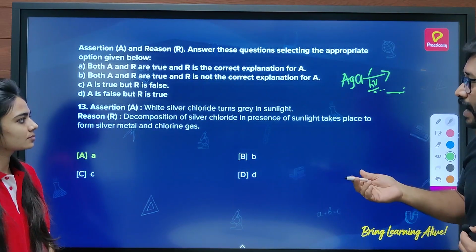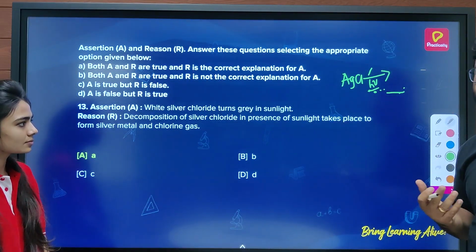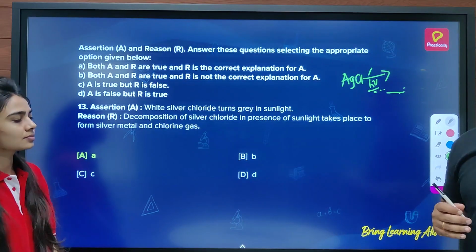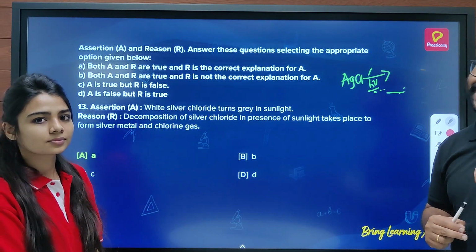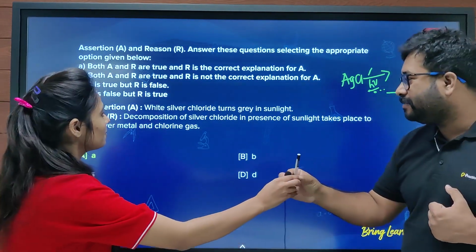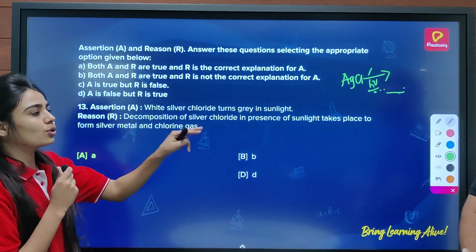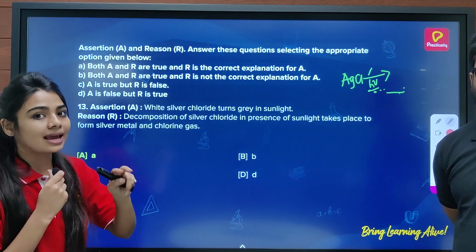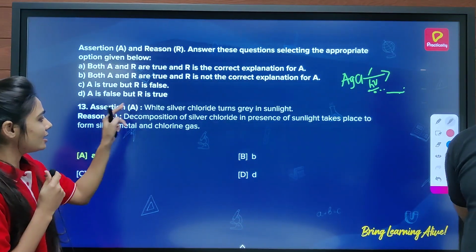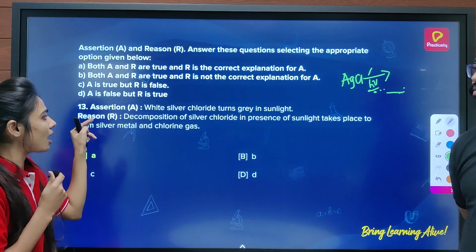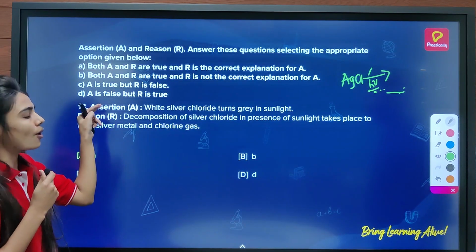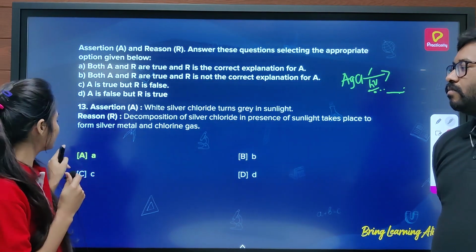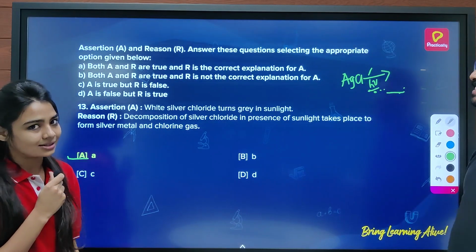Your assertion is right and R is also right. Both of them are true and R is also a correct explanation for A. Yes, because your silver chloride is decomposed to form silver and chlorine gas. So that's why A is correct, R is correct, and R is the correct reason for the assertion. Okay, so that's why A is the right answer.